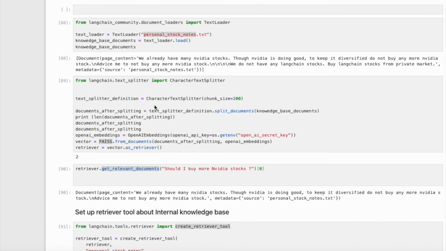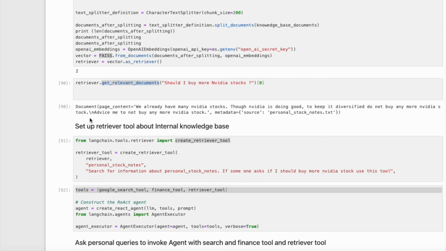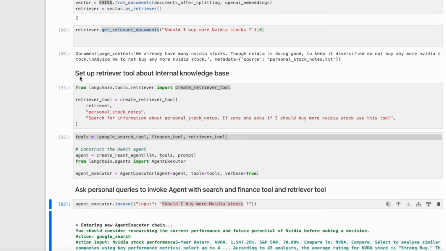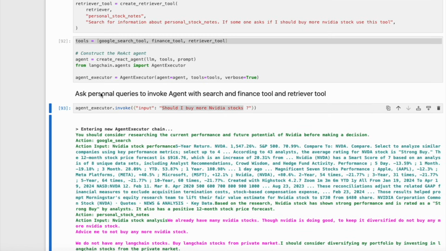We will use character text splitter to split the document into chunks. We will use OpenAI embeddings and FAISS as vector store. Now our knowledge base is indexed in the vector store. We can use Get Relevant Documents to find relevant content. Next up, we will set up Retriever tool about the internal knowledge base. We will use Create Retriever tool from Langchain. Now we have 3 tools at our disposal: Google Search tool, Finance tool, and Retriever tool. We will ask personal queries to invoke the agent with Search and Finance tool and Retriever tool.